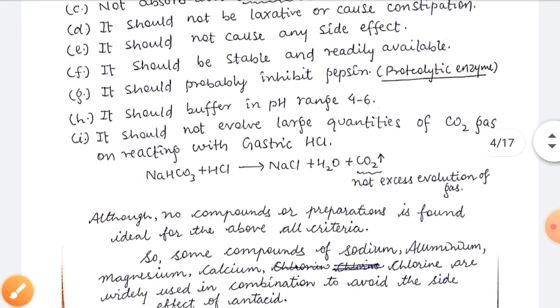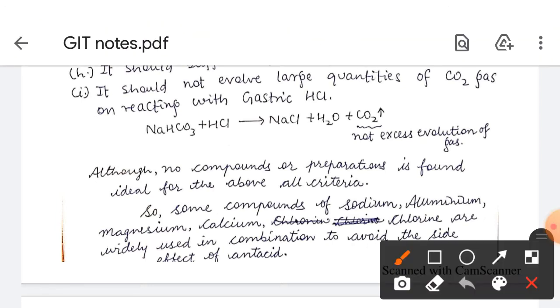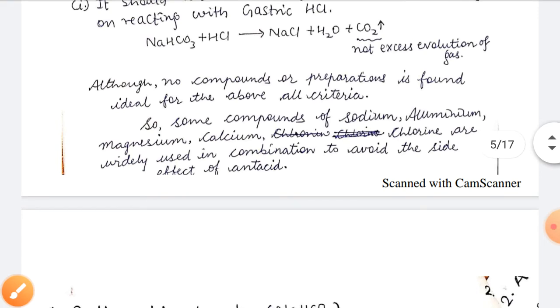Although no compound or preparation is found ideal for all the above criteria. Means a single preparation cannot fulfill all the criteria, so we use them in combination. So it is a point here. Some compounds of sodium, aluminium, magnesium, calcium are widely used in combination to avoid side effects of antacids. So this is an important point.